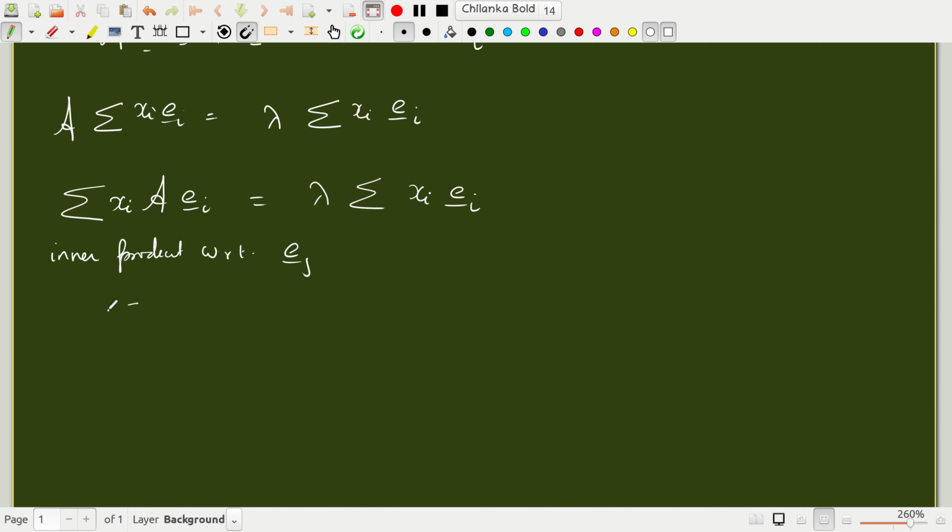Okay, so what I will get, I am not writing i equal to 1 to n in all steps to save time. That is implicit, it's an n-dimensional space, so the summation will involve i going from 1 to n, right? So this will become x_i times, I'm taking the inner product with respect to e_j, of A e_i, is lambda, sum from 1 to n of x_i.